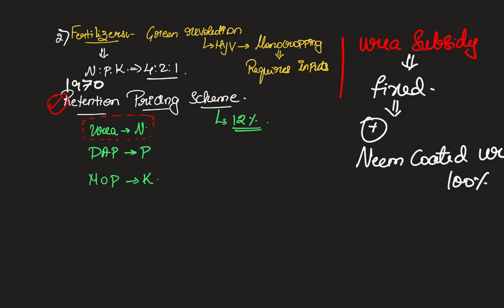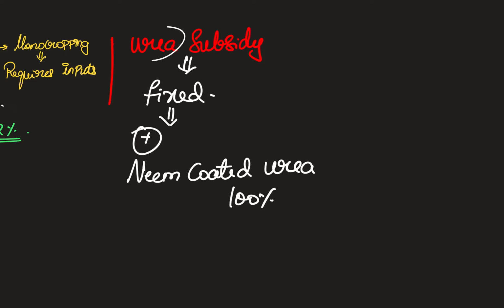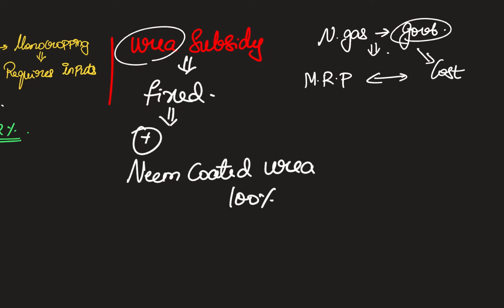What happened after this is they removed the blanket subsidy or the 12% return ensured by the previous scheme, and they separated. Different schemes are there now for urea and the other two fertilizers. Now let us see how the urea subsidy works. For production of urea, you require natural gas, and the government will supply this natural gas.